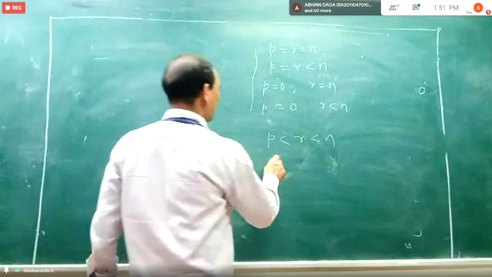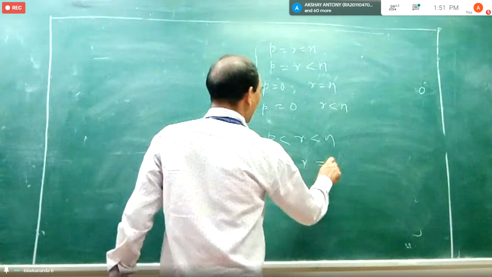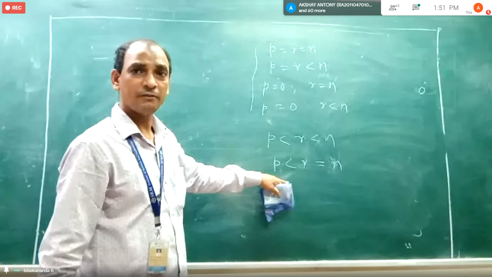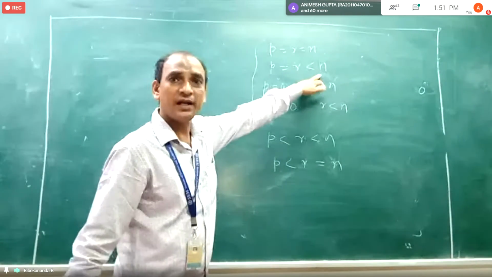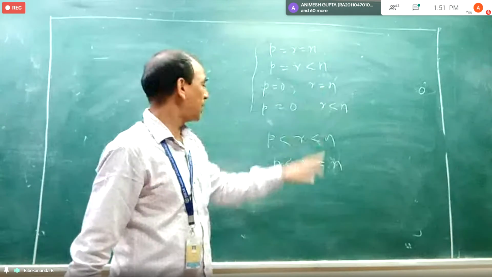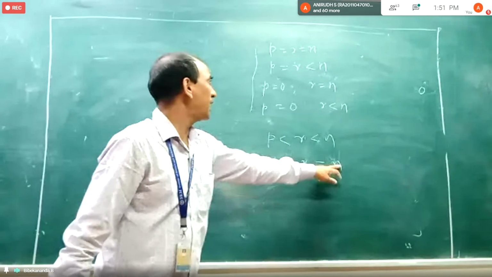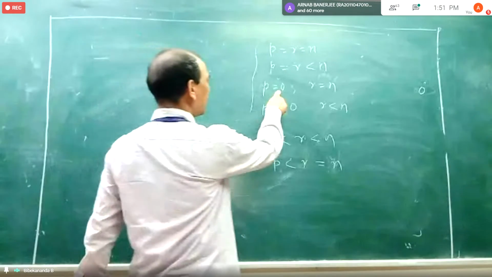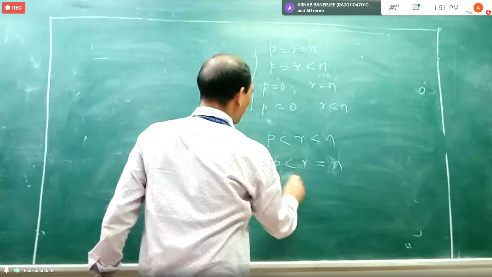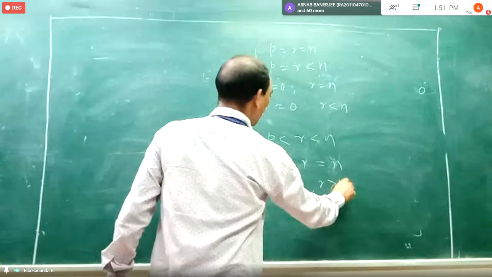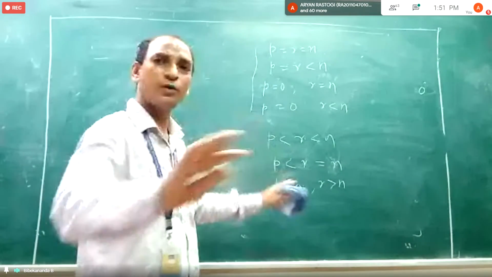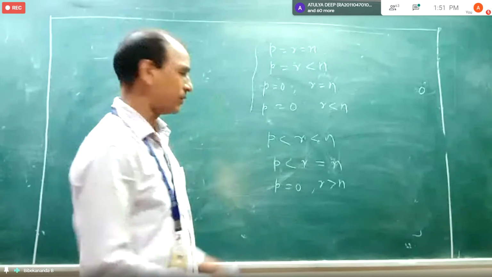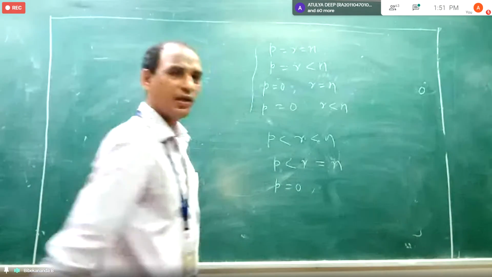Or suppose P is less than R and that is equal to N. We have P equal to R and less than N, but we don't have P less than R and R equal to N. And similarly, P equal to 0 but R greater than N is never possible, because the rank is not more than the number of unknowns. So we will rule it out.